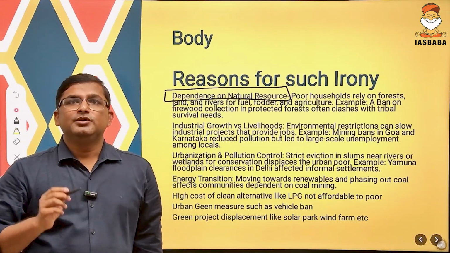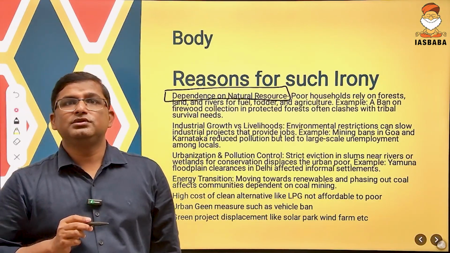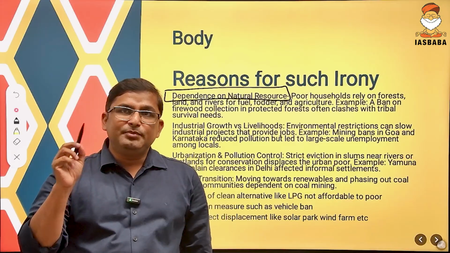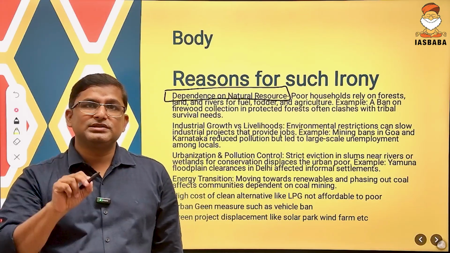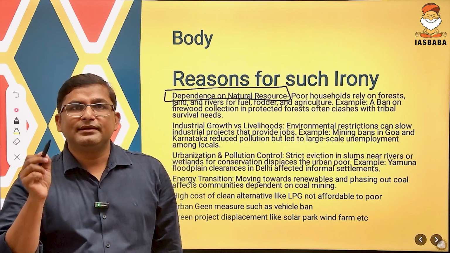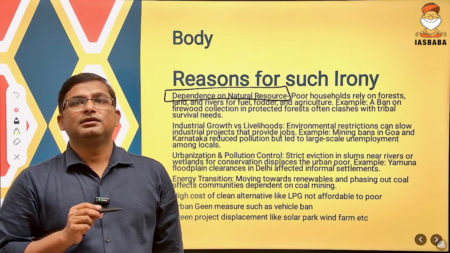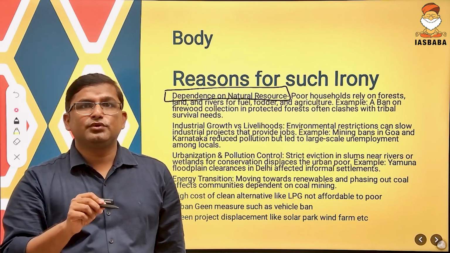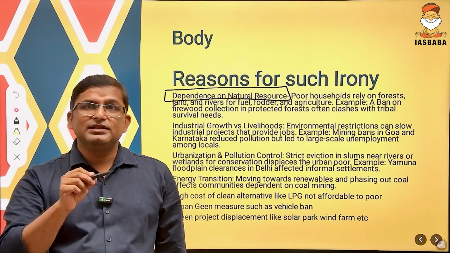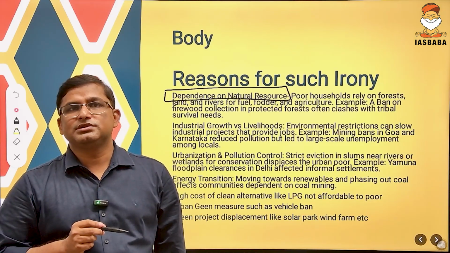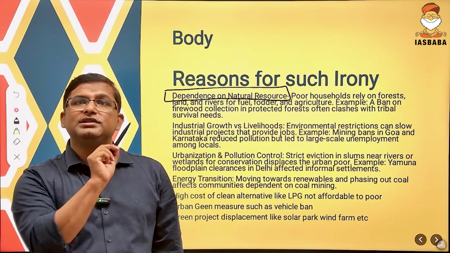For example, poor households in India are dependent on the forest products, on the forest land, on the river for drinking water, on the forest produce for their fuel, for their fodder, even for their agriculture. They are dependent on the natural resources. So you could have written all these things.